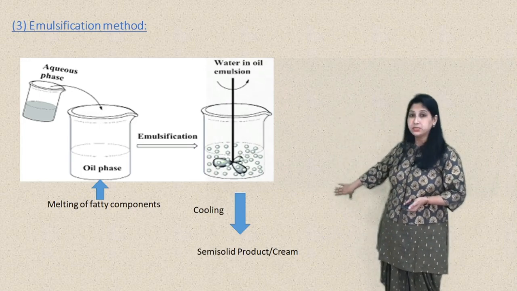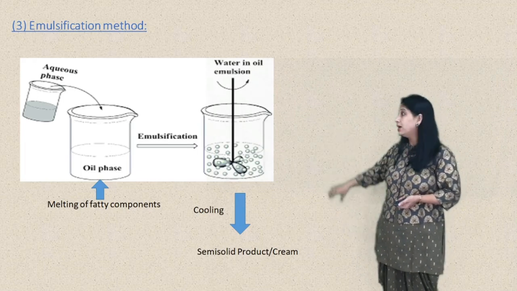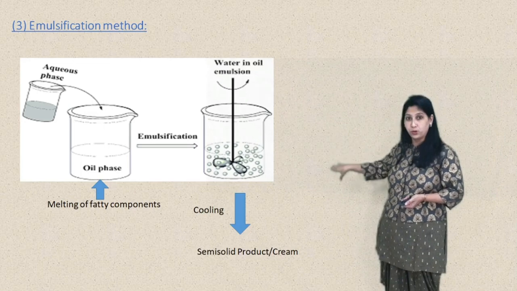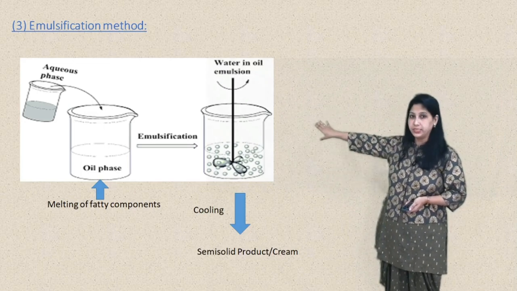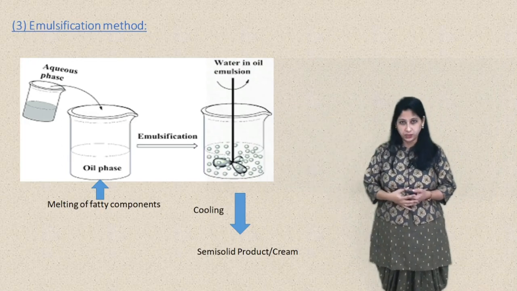Cream type semi-solid products are usually prepared by this method, and this type of product involves a very important ingredient, the emulsifier, and that's why there is the term emulsification.